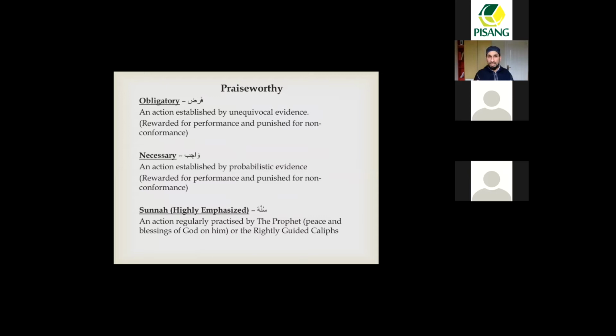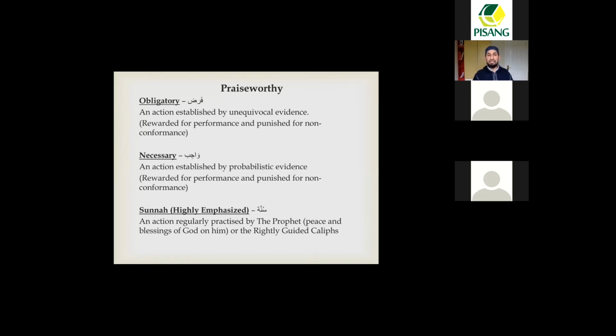What's a fard? It's an action established by unequivocal evidence. There's no difference of opinion on this. Okay, this is a fard. We'll be rewarded for doing it and punished for not doing it. What's an example of a fard? Fasting in Ramadan. Fasting has been prescribed upon us. It's an obligation.